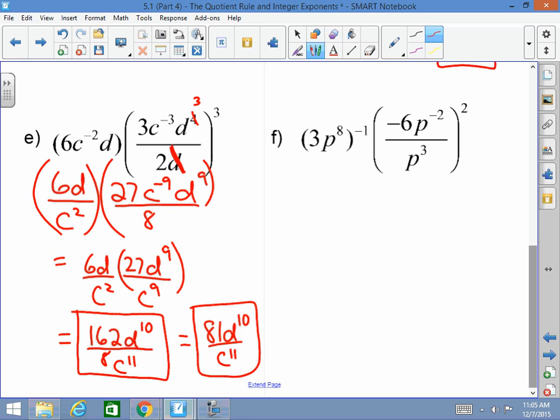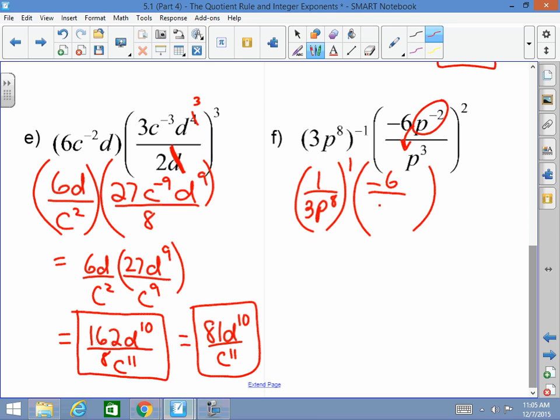Last but not least, 3p to the 8th to the negative 1. I'm going to flip this over. That's it. Now that just becomes a positive 1. Then here I'm going to clean this up. This negative p to the negative 2 goes down. So this becomes negative 6 over p to the 5th, squared.